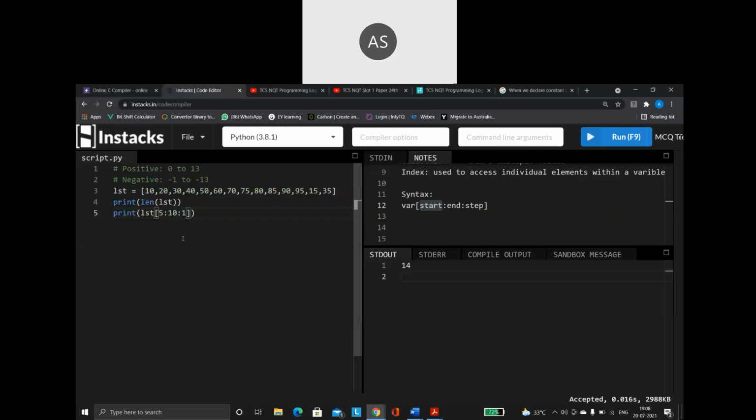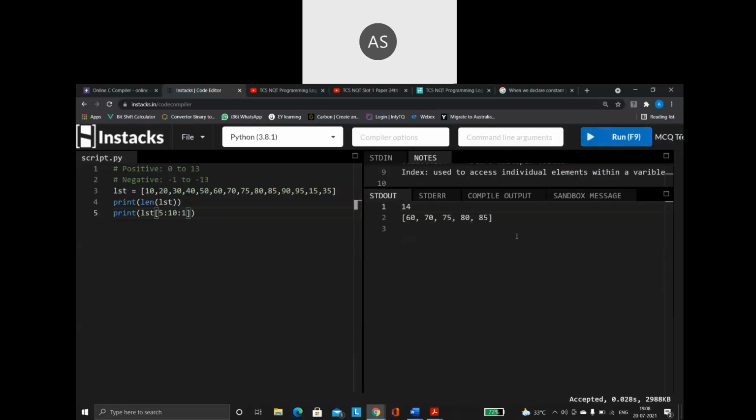Now let us print it. Just print this. See what output you are getting. It is taking a part of my list and creating a new list for me. You understand? What is index value 5? 0, 1, 2, 3, 4, 5.